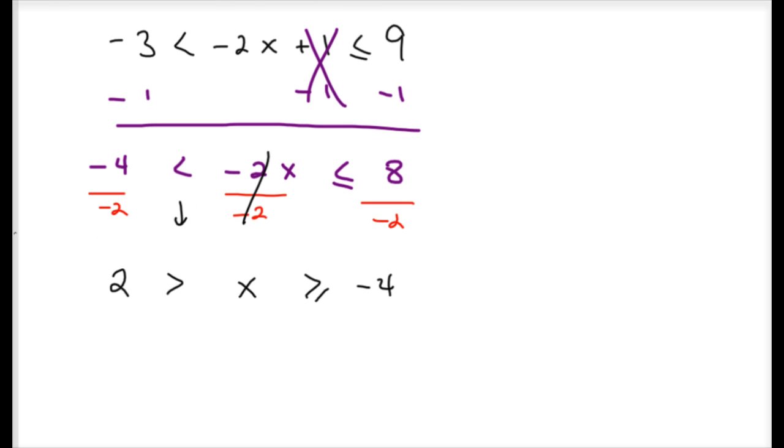Now here's something you just have to change. My minimum and my max are not in the right order. So let's swap this, making sure my negative 4 is here and my 2 is here. Be careful with the inequality signs. This is saying x is greater than or equal to negative 4. So when you write this, make sure x is still greater than or equal to negative 4 and x is less than 2.